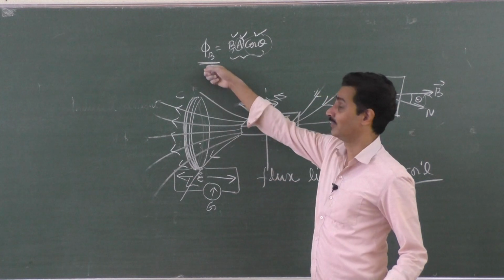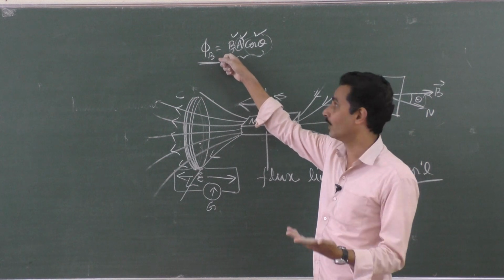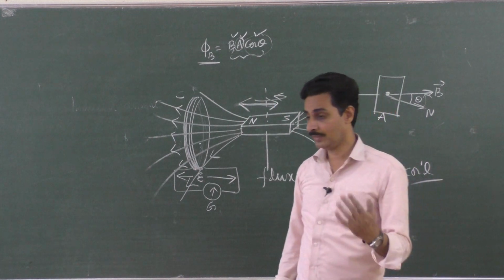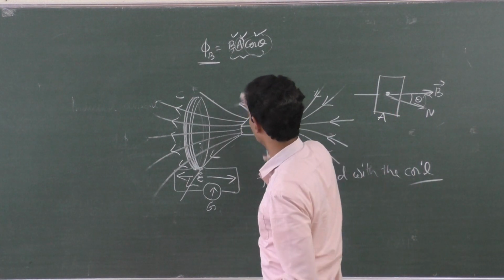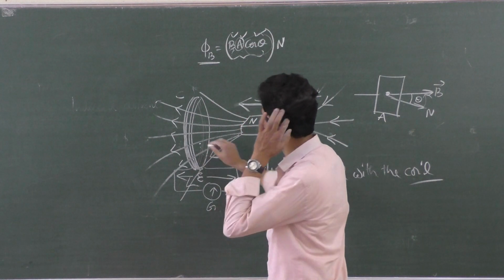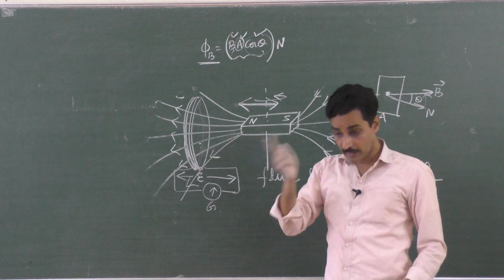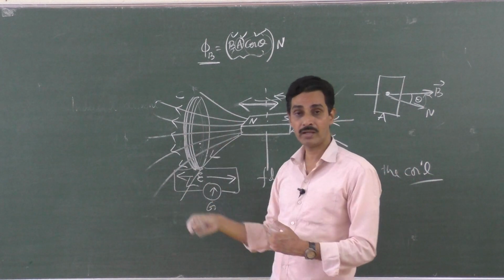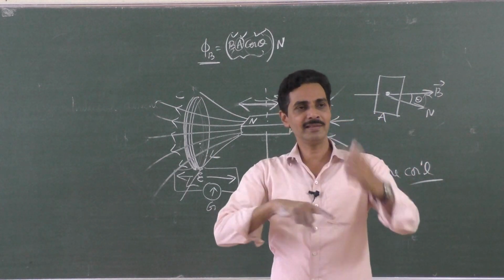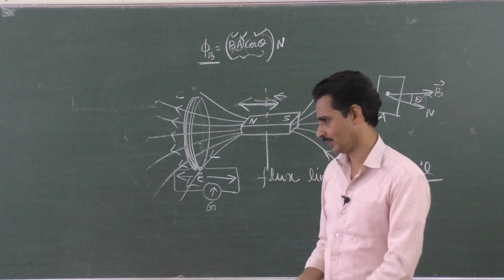So change in the magnetic flux can be brought about by changing the magnetic field, taking the magnet away or towards, changing the orientation, cos theta, changing the area, and changing the number of turns also, because the magnetic flux linked with any coil depends on the number of turns also. See, these magnetic field lines are passing through this coil, right? How many turns in the coil? Every turn is enjoying the magnetic field lines, right? So the number of magnetic field lines. Can't you change the number of turns? That's also possible. Sir, how can we change the number of turns all of a sudden? It is possible. Let us see how it is so.